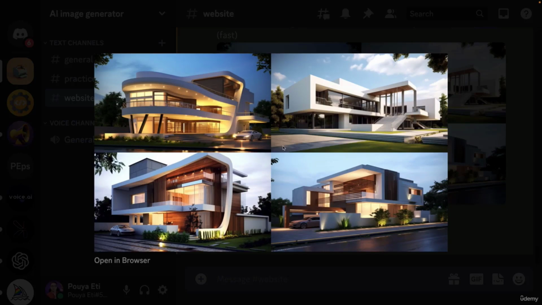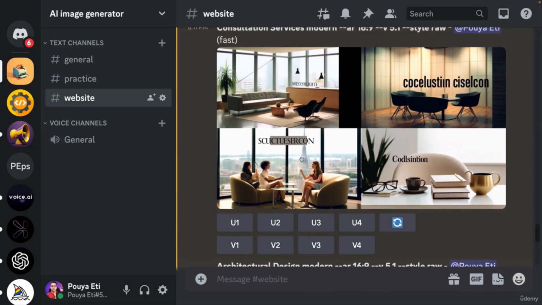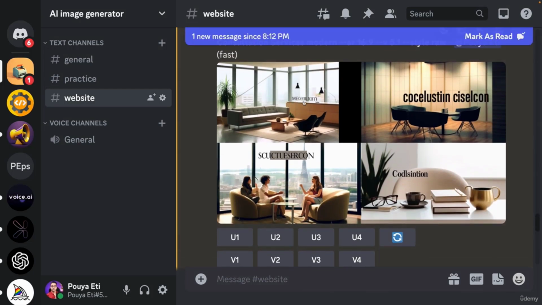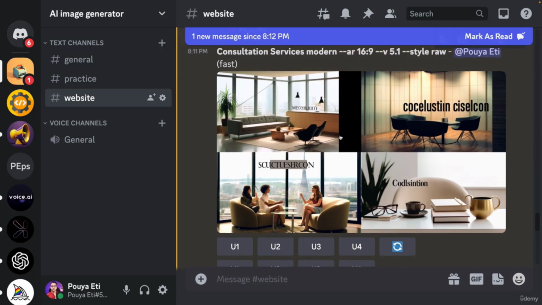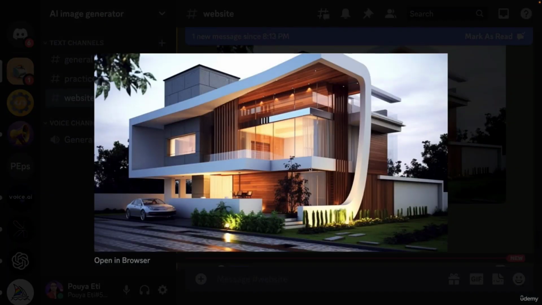Okay, this is the second one. Maybe this one looks cool. Okay, it's based on your own taste. So I'm gonna upscale number 3. And here, maybe this one I'm gonna select because the text is less visible. The reason is because Midjourney is not really good with text. When it writes some text, it usually doesn't look so good, or it has some dictation issues. So I'm gonna upscale the first one, and we'll use that for the image.